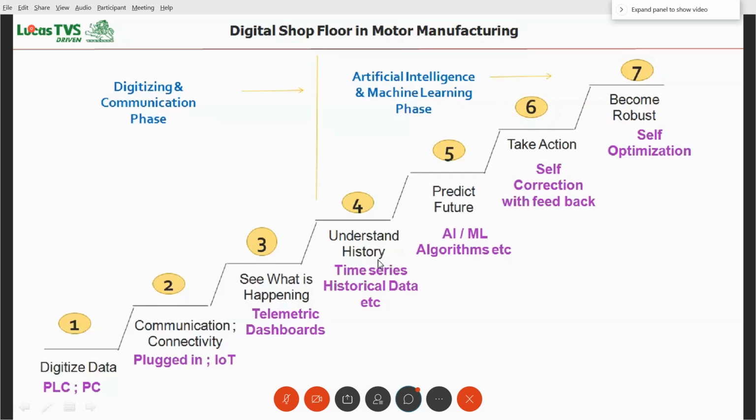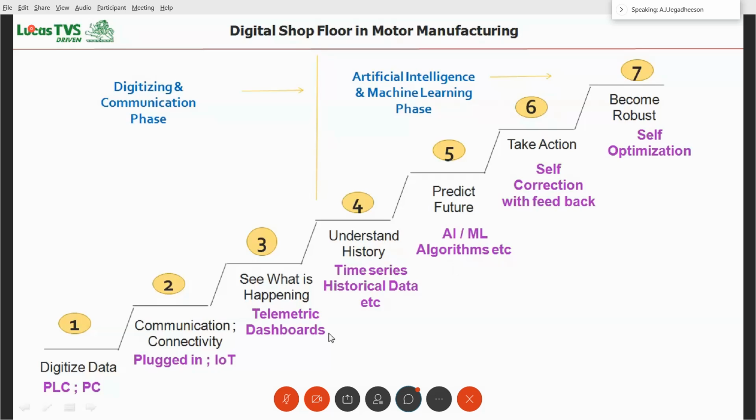But the next step is, the data whatever we are getting, we will be able to understand the history. That is historical understanding. And after that, from the historical understanding, you will be able to predict what will happen. And after predicting, you must be able to take action. We must be able to optimize. That is the next step. So these are the 4 steps. Understanding the history means what? How many times does the bearing fail? This bearing has failed once in 3 months, or this bearing has failed once in 1,000 products. So that is the history.